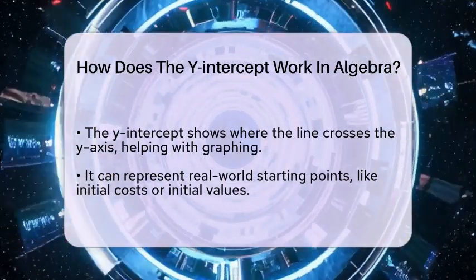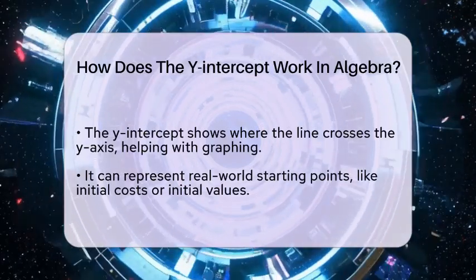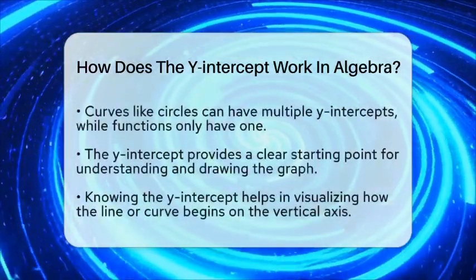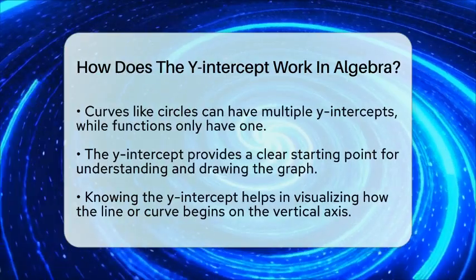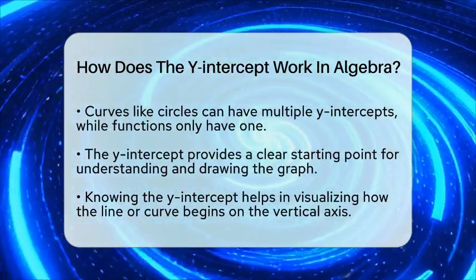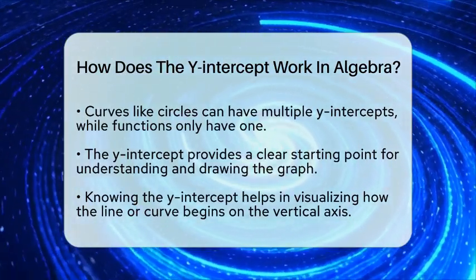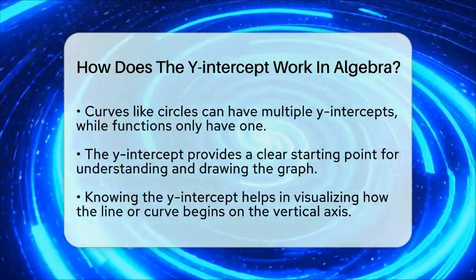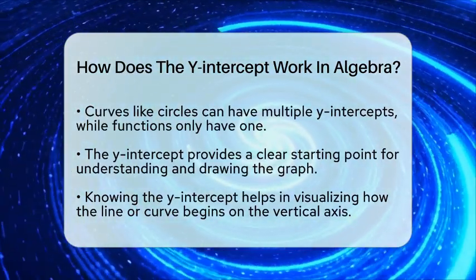Sometimes, with curves like circles or ellipses, there can be more than one y-intercept because the curve crosses the y-axis at multiple points. But for functions, which assign only one y value for each x value, there is only one y-intercept.